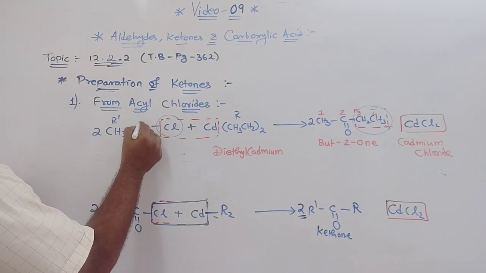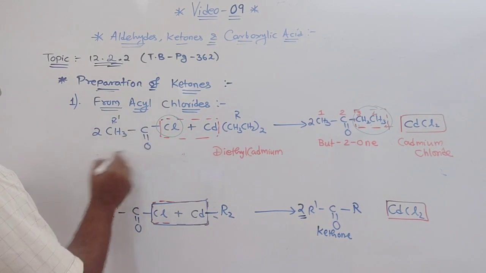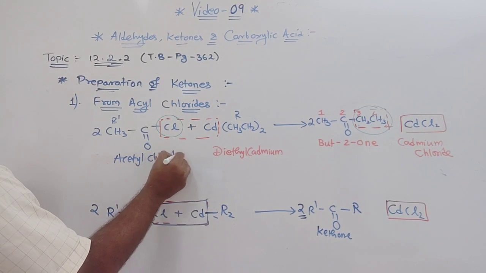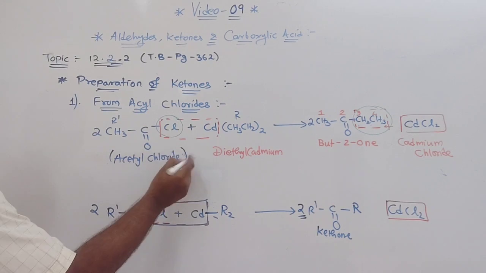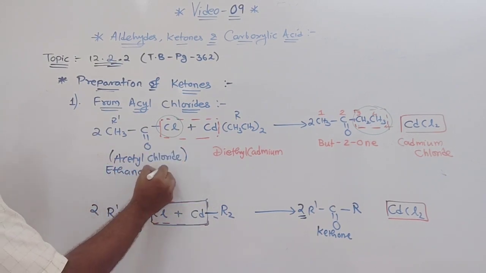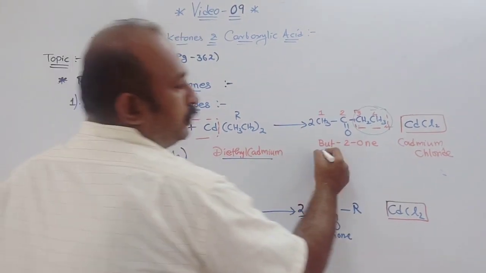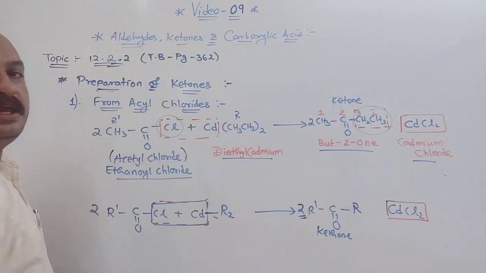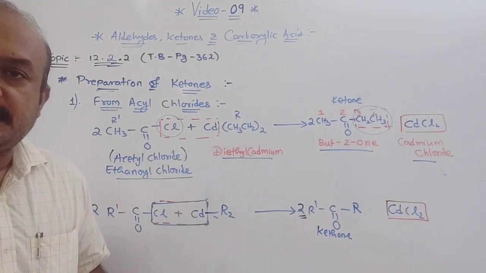This one will be COCl, so acetyl only I will write. This one acetyl chloride is a common name, or ethanoyl chloride. Clear? So ethanoyl chloride, diethyl cadmium, butan-2-one and cadmium chloride. So this is the ketone group what you get by acyl chloride. Understood this part? This is a simple way to understand how to remove this CdCl2.